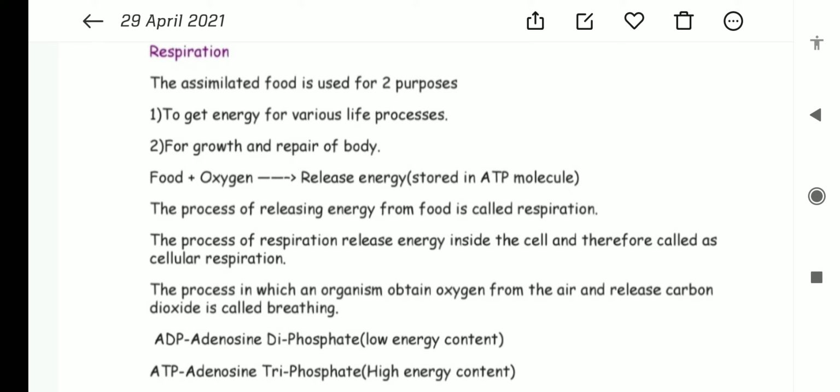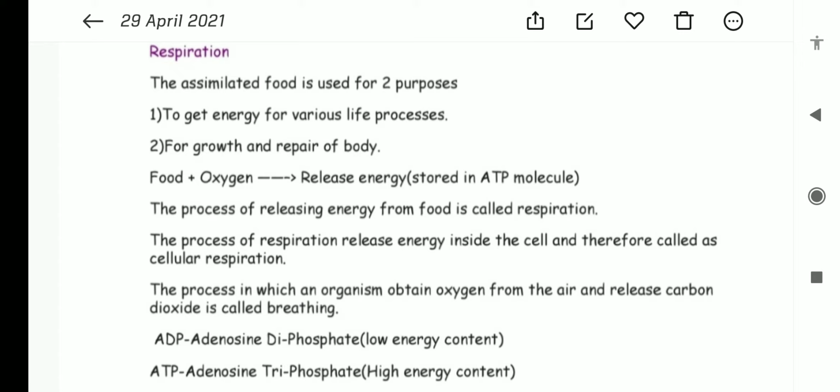So when food is oxidized, energy is released, and that energy is stored in the form of ATP. ATP full form is adenosine triphosphate, and it is the currency of energy. So in this form, the energy is stored in our body. When food is broken up, energy is released and stored in the form of ATP, and that energy is utilized for different purposes. Thus we come to know that the process of releasing energy from food is called respiration.